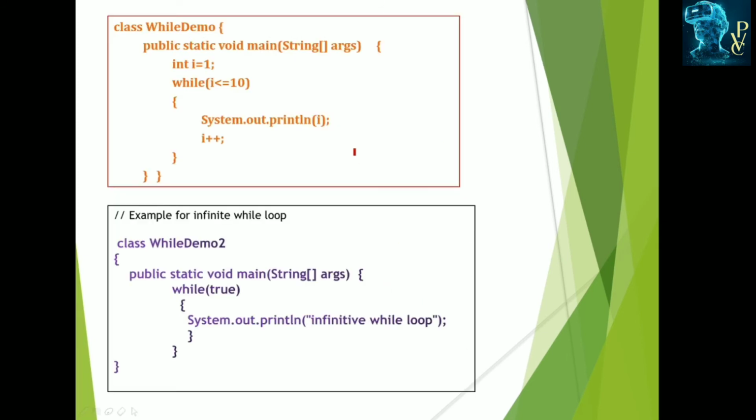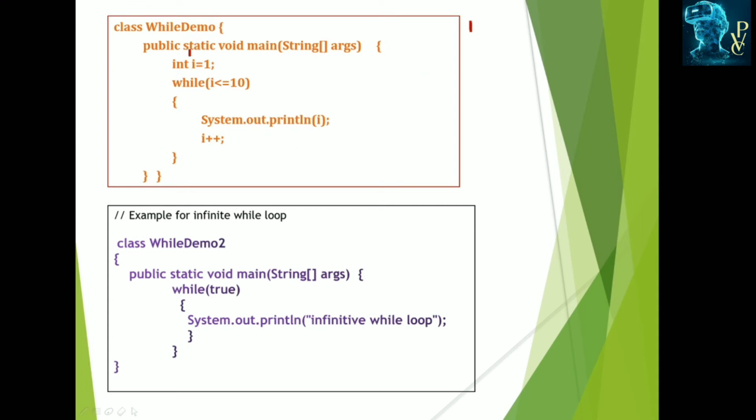And this is the example. While demo, I declared the integer variable I and assigned it 1. While I is less than or equal to 10, up to I becomes 10, it can be executed. System.out.println I. First, I is 1, tested 1 is less than 10, then this prints. Next I plus plus means incremented by 1.